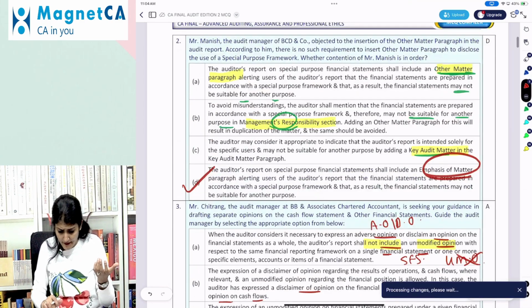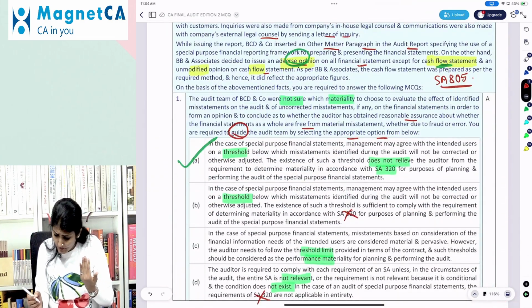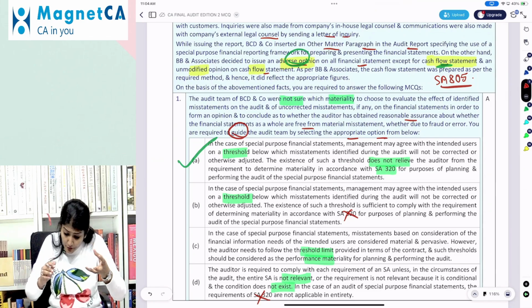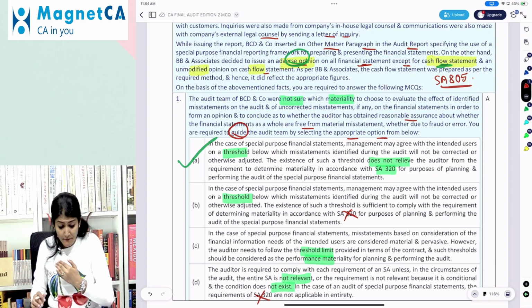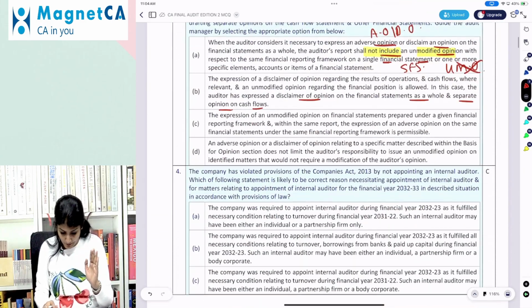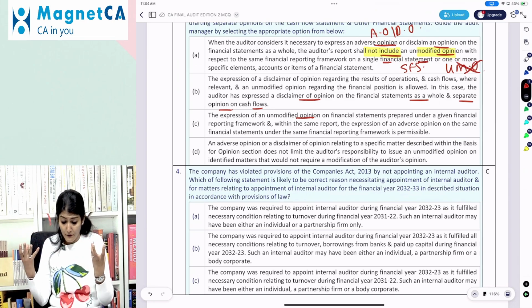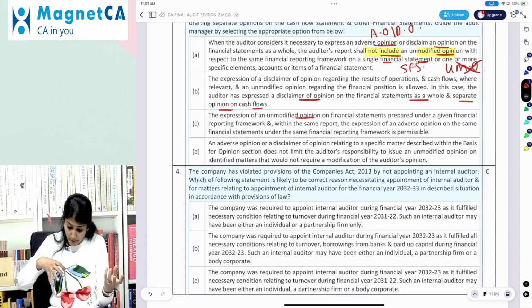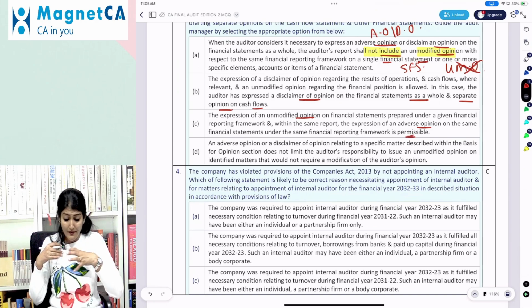So it's not a disclaimer of opinion. It's given very clearly. What does it say? On the other hand, decided to issue an adverse opinion on the financial statements, except for the cash flow, an unmodified opinion on the cash flow. So no. The expression of an unmodified opinion prepared under a given reporting framework and within the same report, expression of an adverse opinion on the financial statements under the same framework is permissible within the same report?